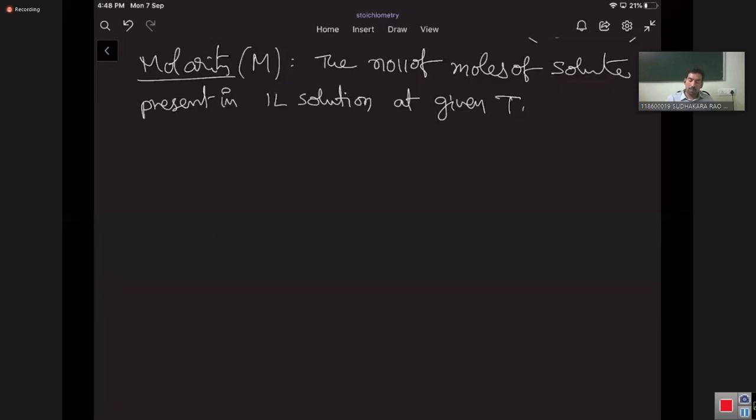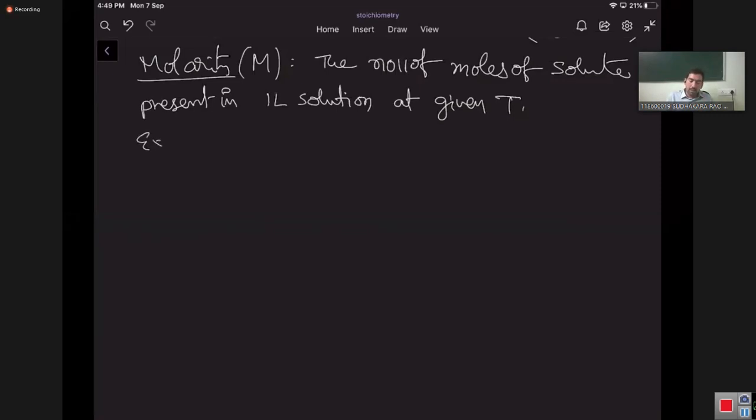Molarity means, in 1 liter of solution, how many moles of solute are present. That is simply called molarity.